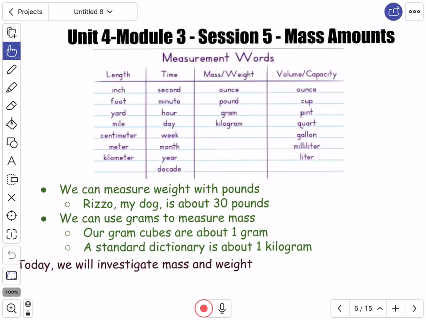All right, hold on a second here. My Apple Pencil likes to disconnect, so I have to reconnect it. Always some sort of a problem, right?